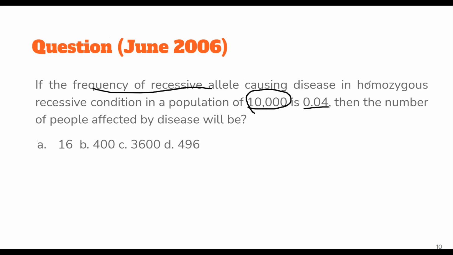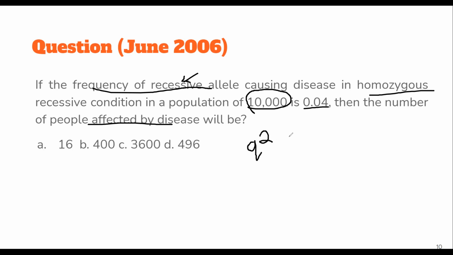Now the problem is, in one sentence they gave you the frequency of the allele as well as they're talking about homozygous, so you may get confused about what is asked. Read further. They're asking the number of people affected by the disease. Since a recessive allele is causing the disease, the people affected would have a homozygous recessive phenotype, that is, they would be Q square.